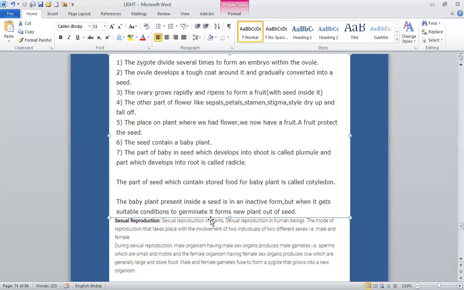Seeds are a complete package for survival and growth of plant due to dormancy of embryo and presence of reserve food and protective seed coats. A seed can protect the baby plant for a long time also, and they can be stored for months or even years. They will germinate only when they are provided with suitable conditions. And when a seed germinates, and you know what are the conditions of germination, a new plant grows.